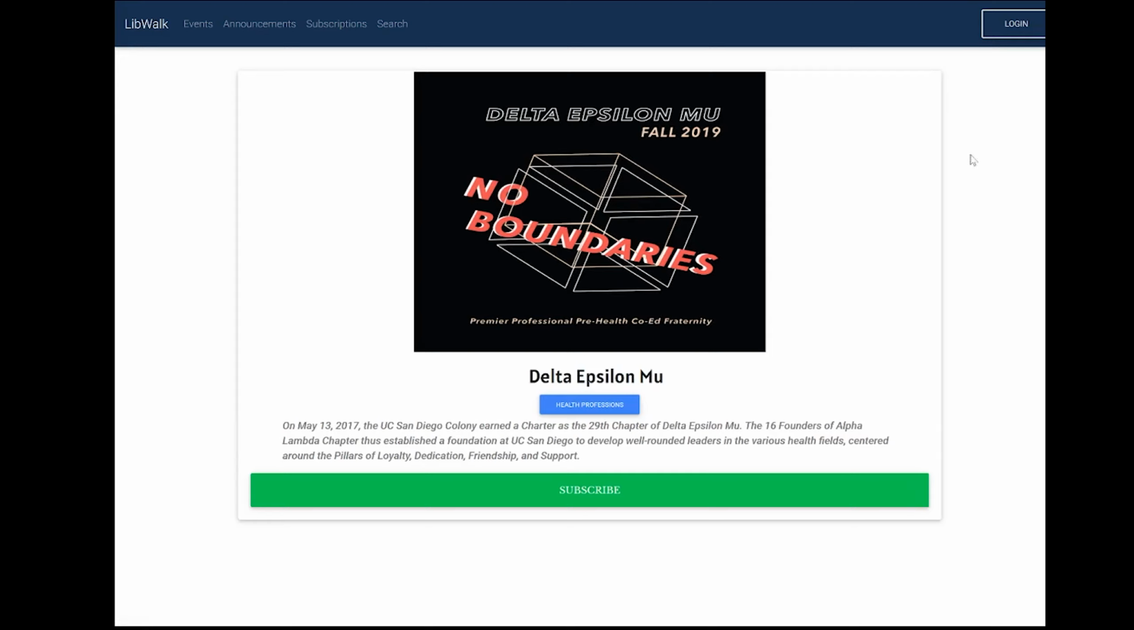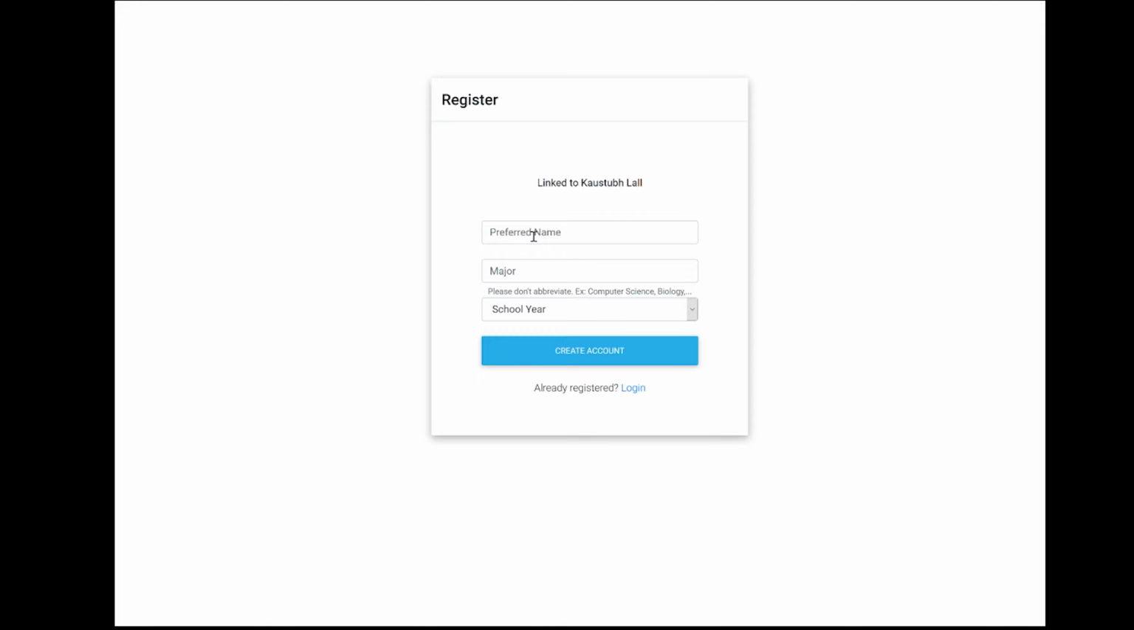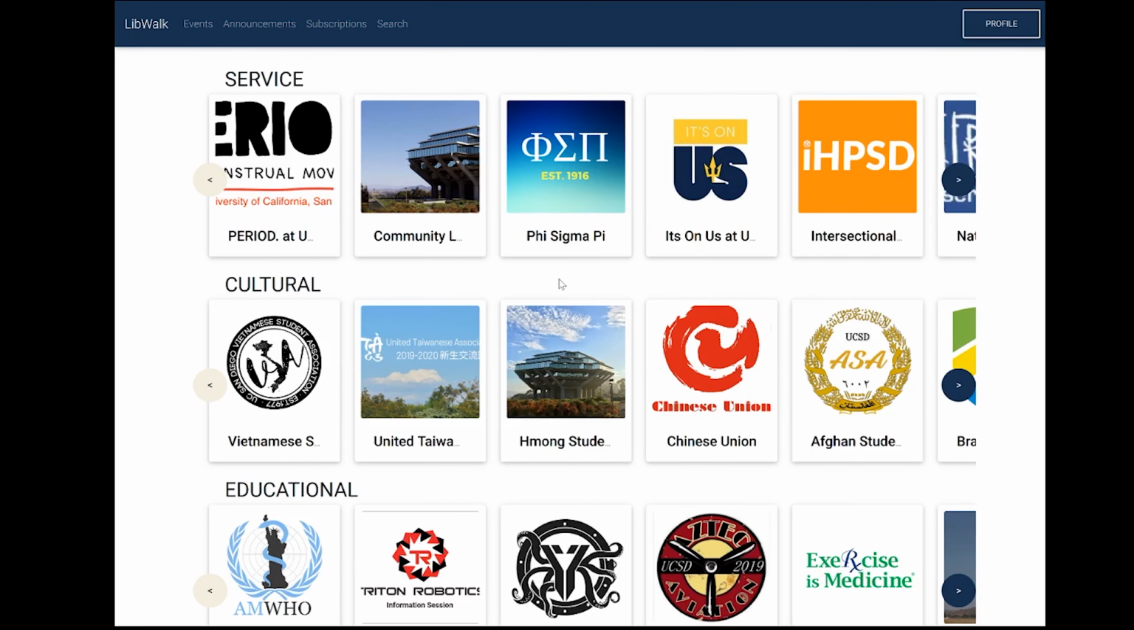If I'm interested in their events, I can go ahead and create an account by going to the login. We support Google login with UCSD, so we can just go ahead and sign in with Google, and it should take us through the authentication process. I'll be using my UCSD account, although it is not necessary, and after logging in, it takes us to a registration page where we can put in our details. And once we're done, we can create an account and go ahead and subscribe to some orgs that we think we might be interested in.